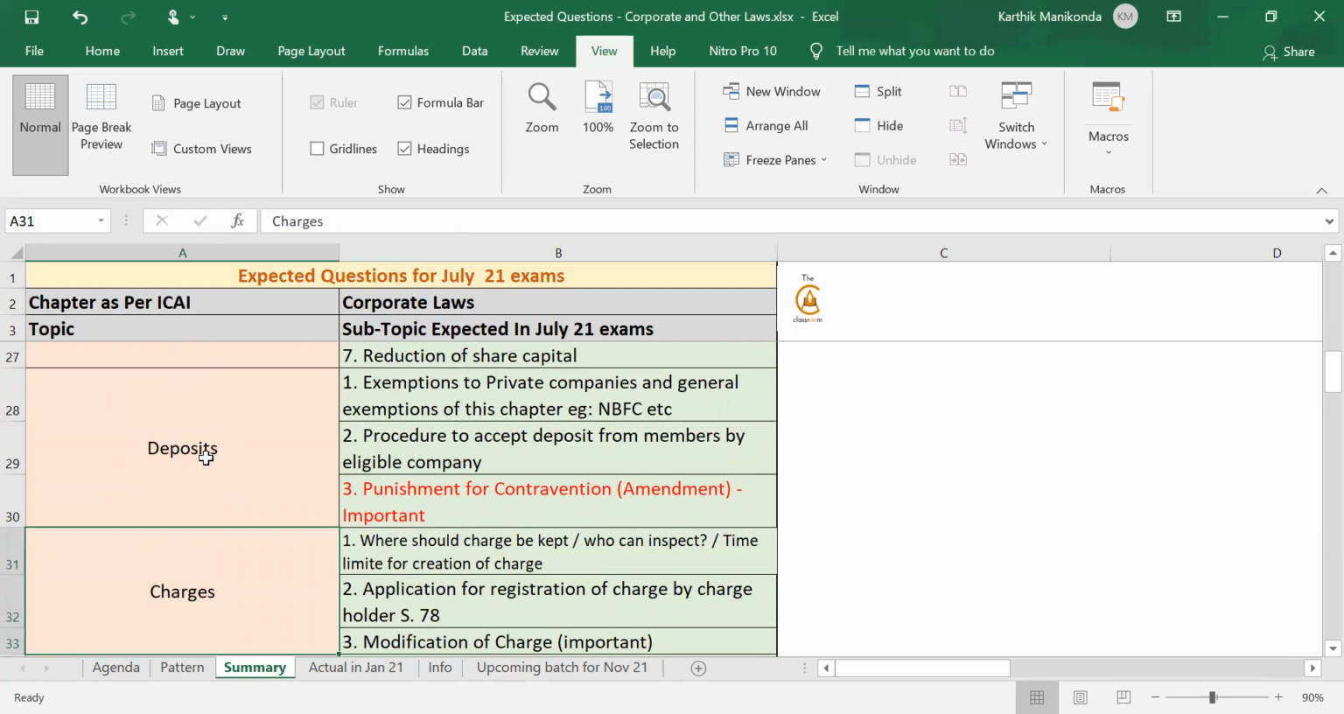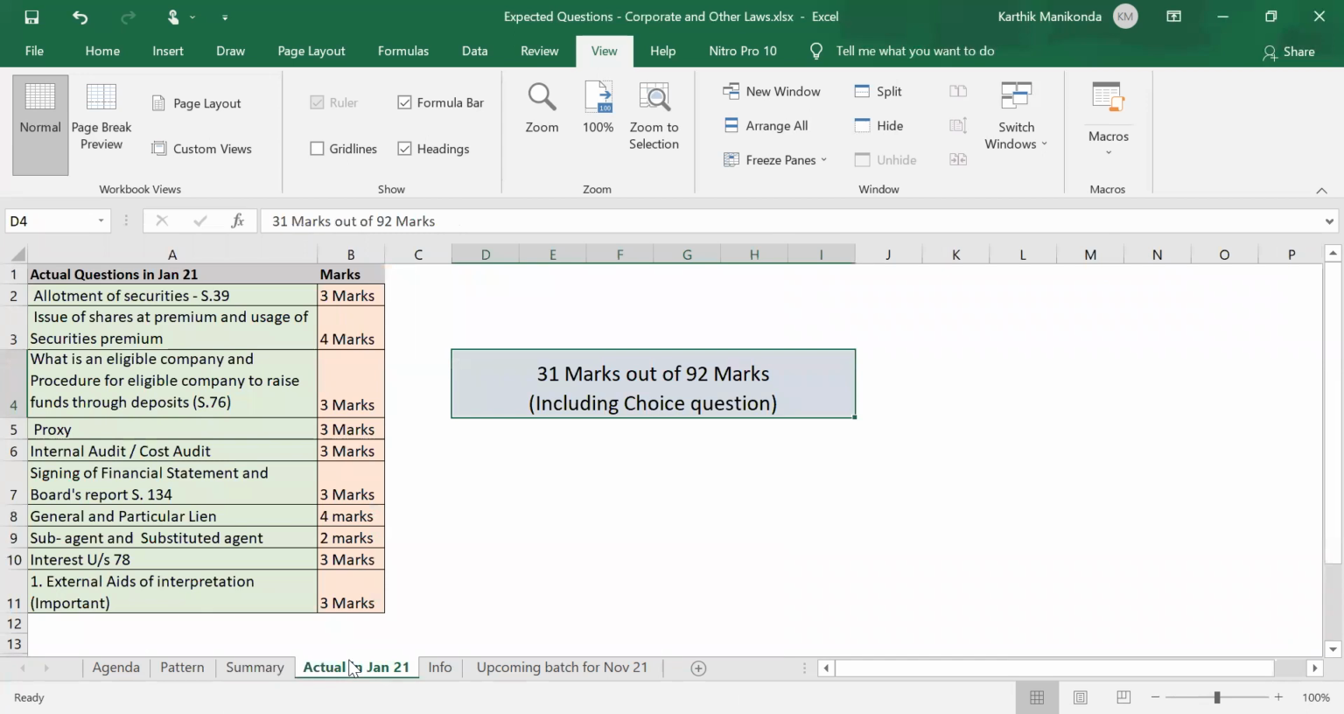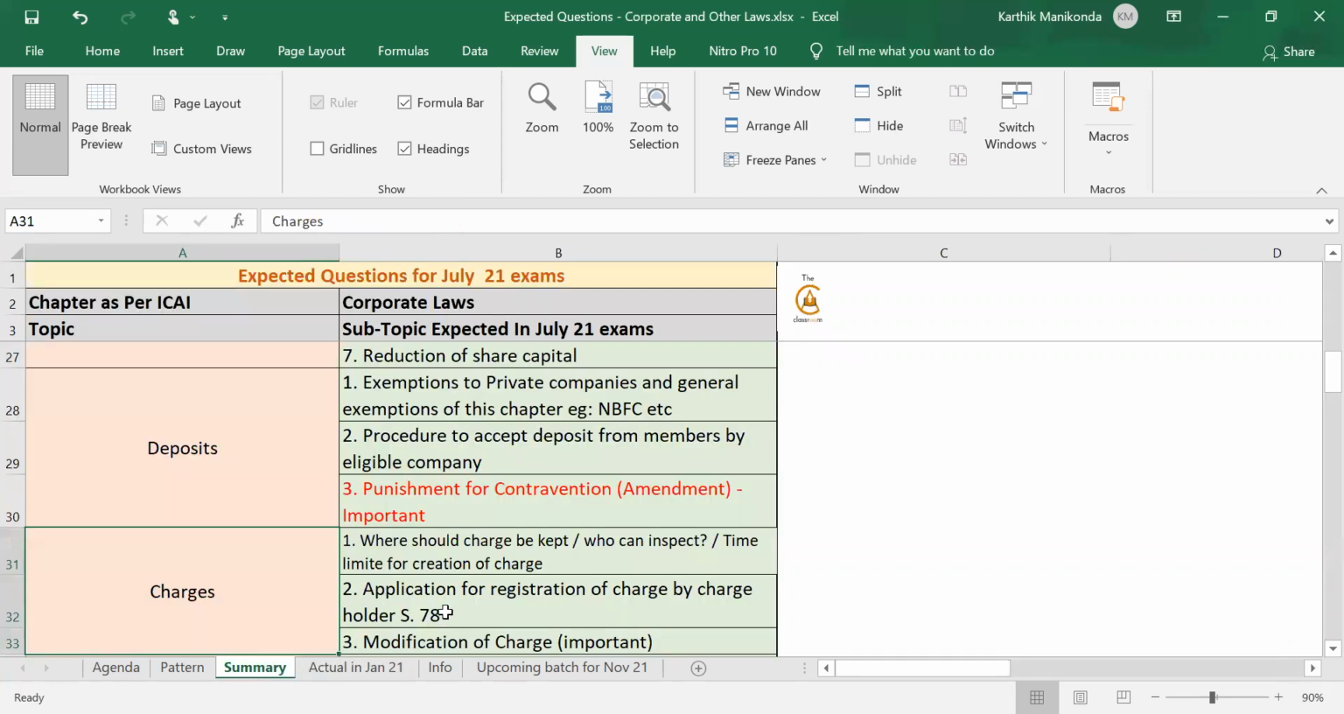So now before I get into explaining how to read this document and how to proceed with your exam, some information I would like to share with you. First, for the previous attempt for Jan 21 exam, from the expected questions, out of total 92 marks, 31 marks only came, but the simple reason being our questions were very limited. But this time I have increased the scope and I included even past exam questions in this summary chart.